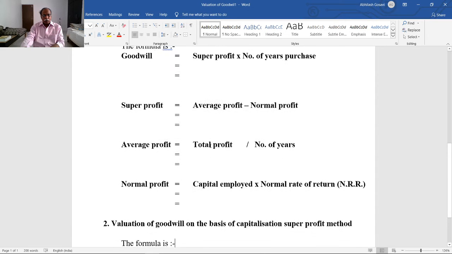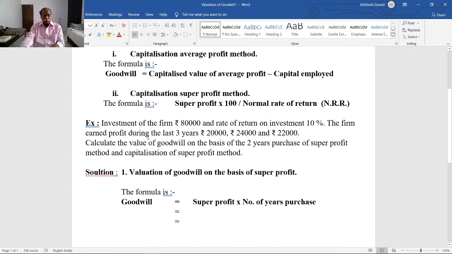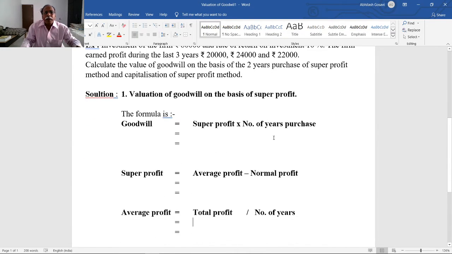Firstly, we calculate the average profit. In this problem, the profits given for the last 3 years are 20,000, 24,000 and 22,000.